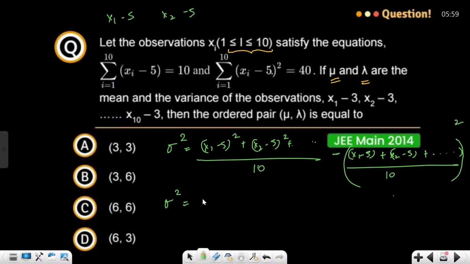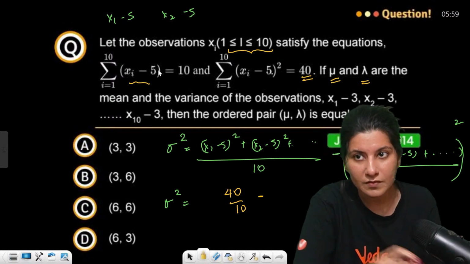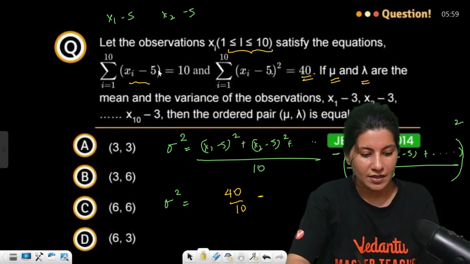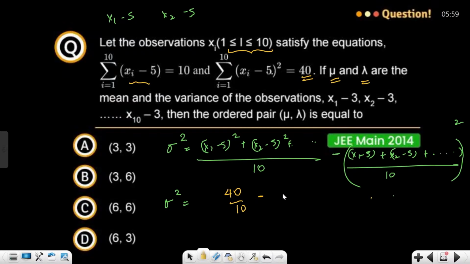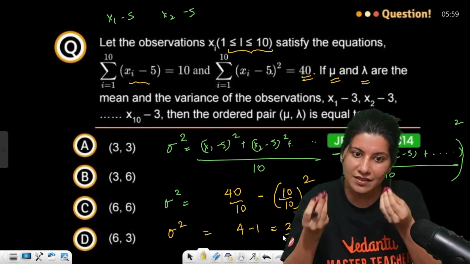Now let me calculate. The summation of squares they are giving is 40. So this is 40 by 10 minus the summation of x1 minus 5 and so on, which is 10, so the numerator is 10 by 10, whole square. So this is actually 4 minus 1. Sigma square is nothing but 3. So your variance will stay 3 only.